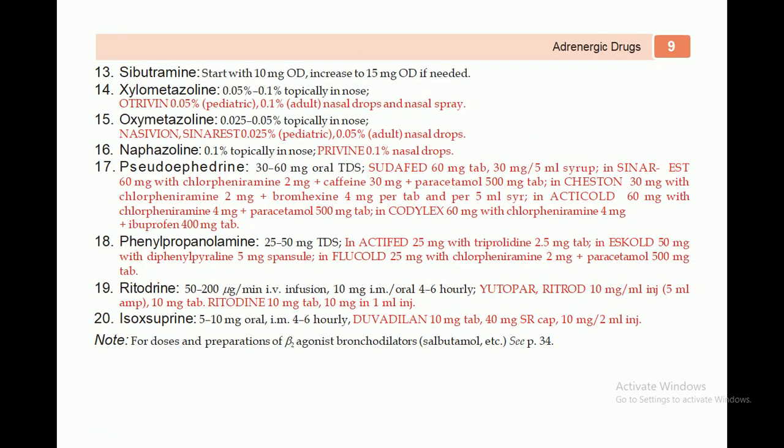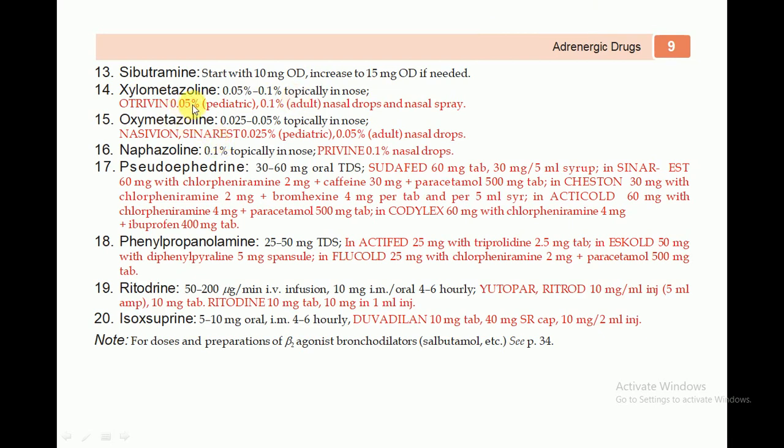Now come to another one that is called sibutramine, which starts with 10 milligram once a day OD, increase to 15 milligram OD if needed. Xylometazoline is also available at the dose of 0.05%, 0.1% topically in the nose.